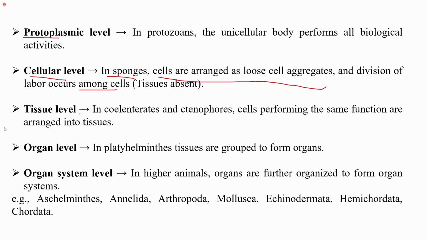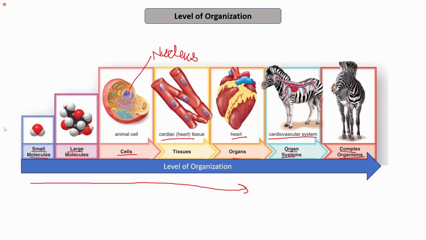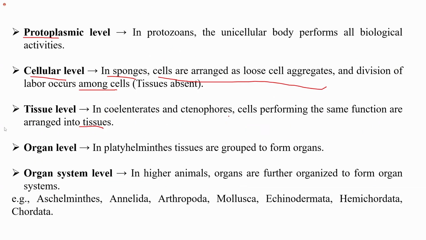The next is tissue level. So in coelenterates and ctenophores, cells performing the same function are arranged into tissue. For example, the cells that have the same function of beating result in the formation of the heart tissue. So similarly, in coelenterates and ctenophores, all the cells that perform a similar kind of function are arranged into tissues, resulting in the tissue level of organization.